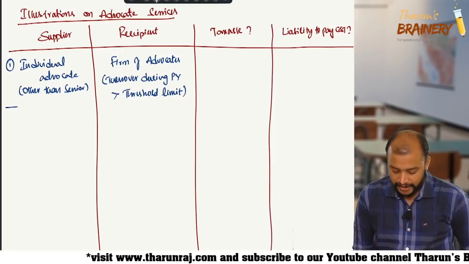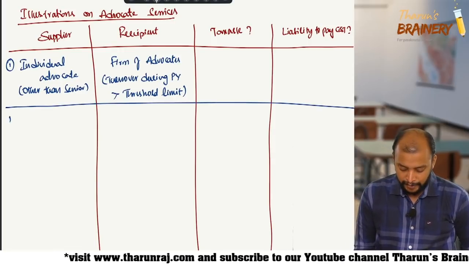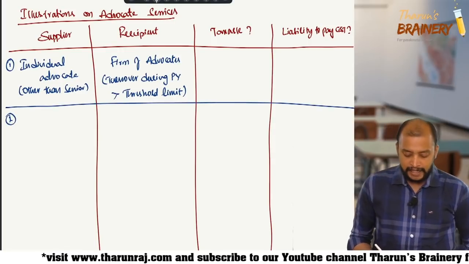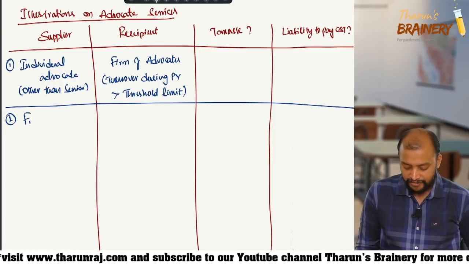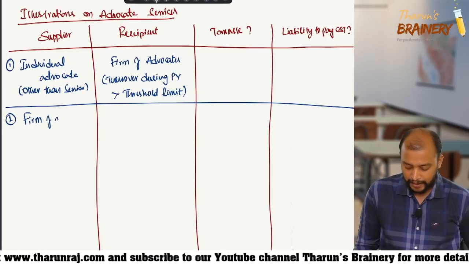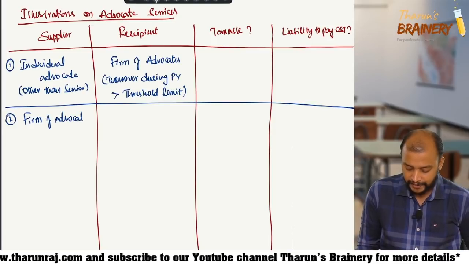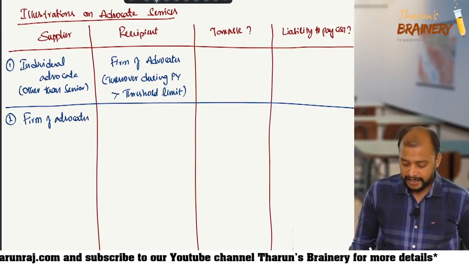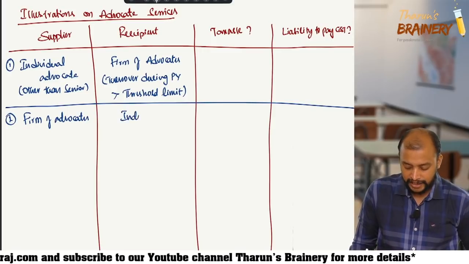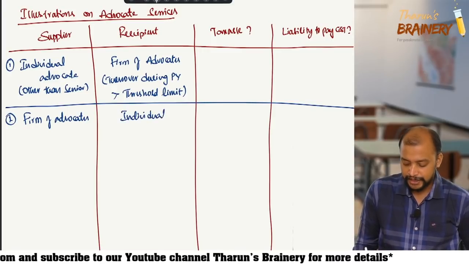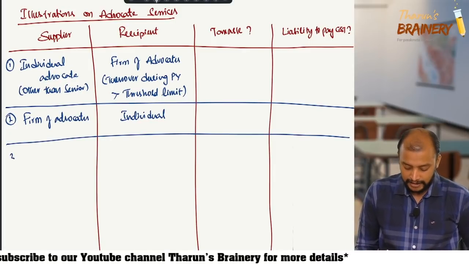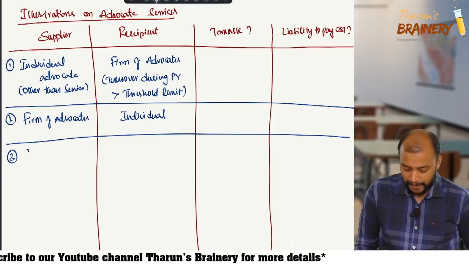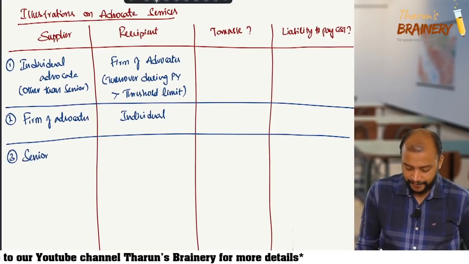Then another question. Number 2. Supplier is firm of advocates and they are providing services to a normal individual. Individual, not individual advocate, a normal individual. Then number 3. Supplier is a senior advocate.